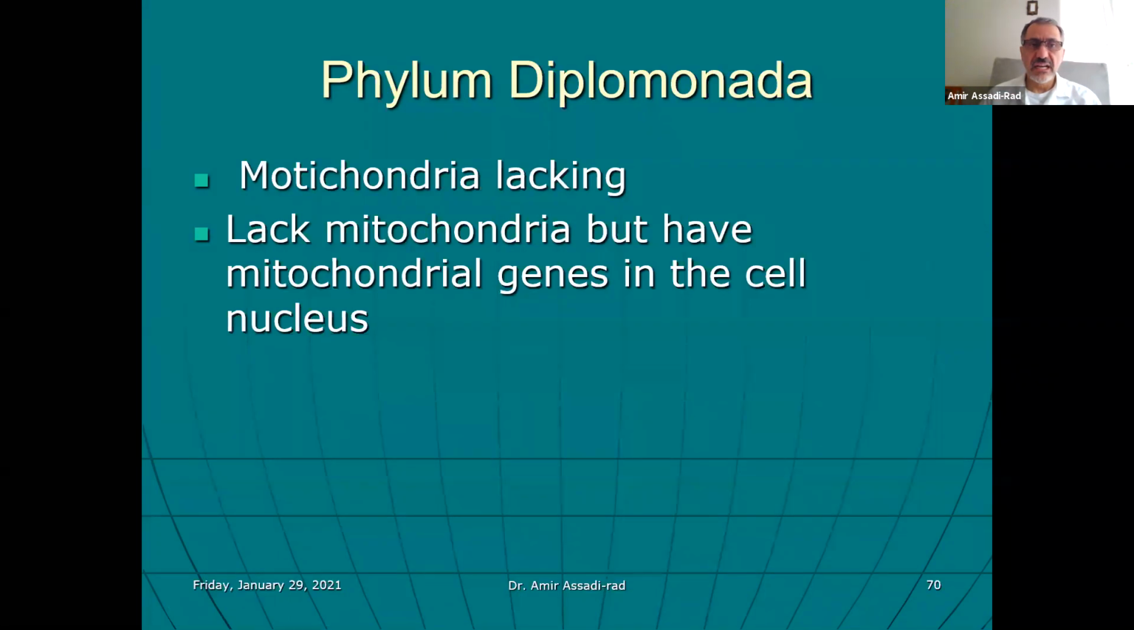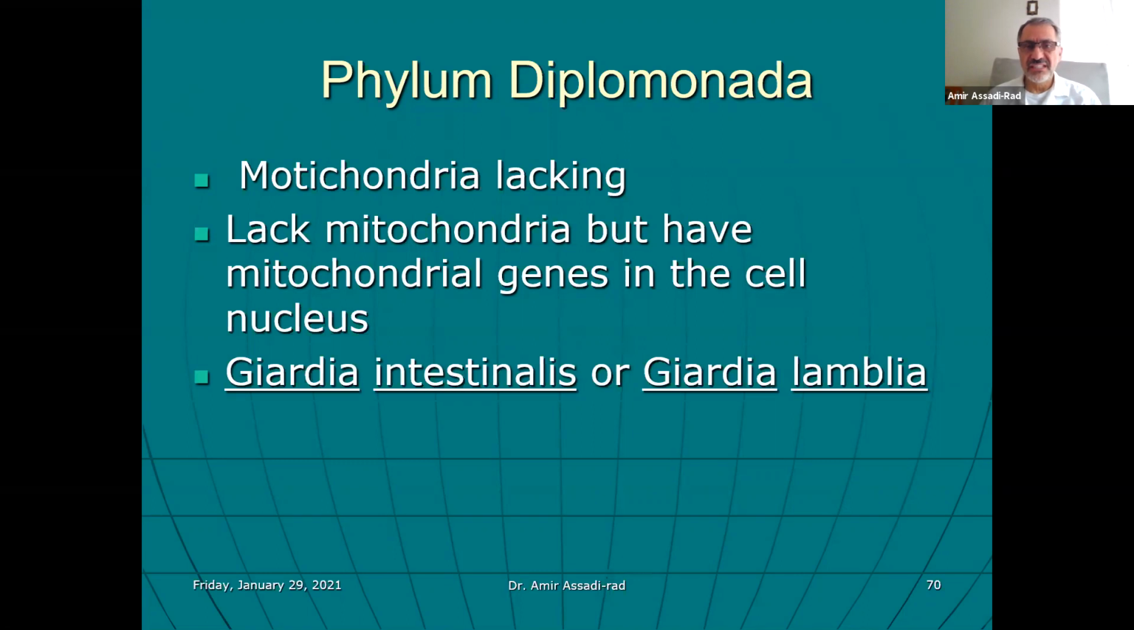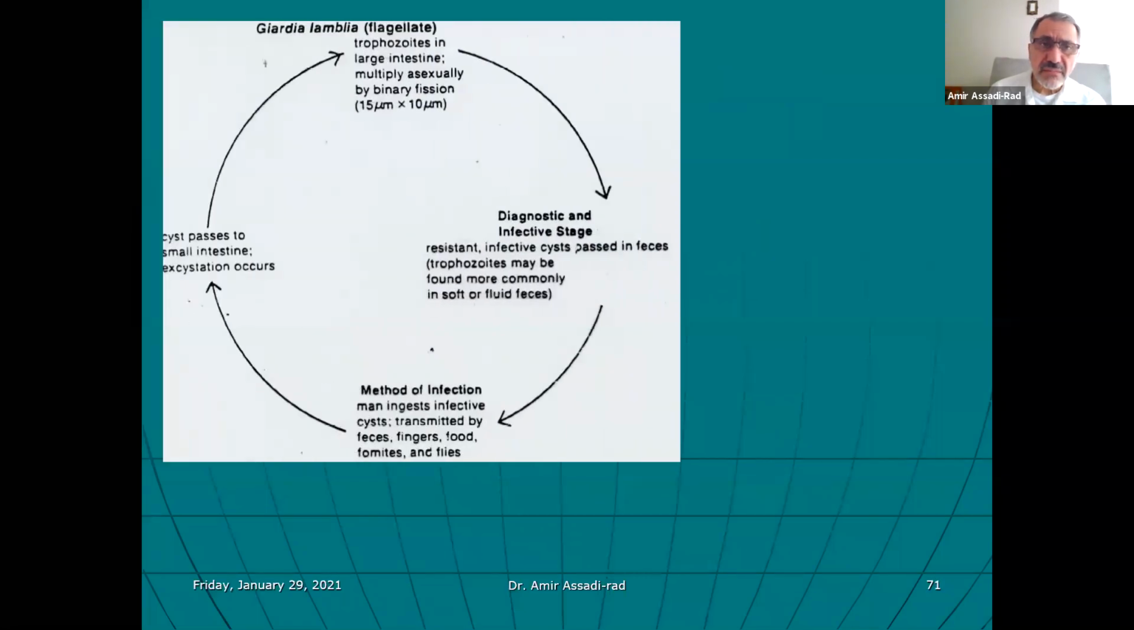Lacking mitochondria, but have mitochondrial genes in the cell nucleus, Giardia intestinalis or Giardia lamblia. Some people say they are 2 different species, and some people say no, they are one. I think they are 2 different species, but anyhow, during the exam, either one you write down, it's acceptable. Here is the life cycle of Giardia, if you would.